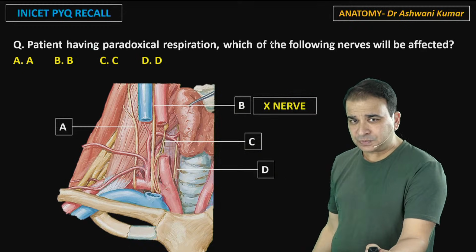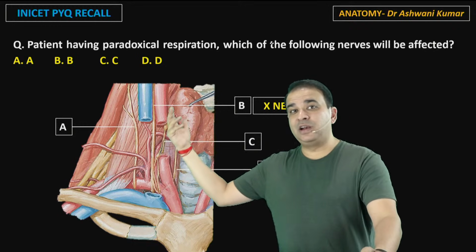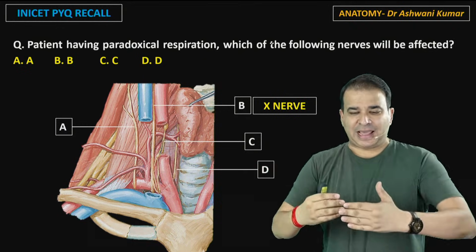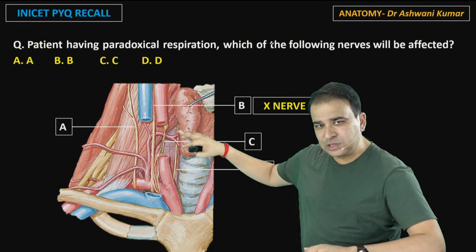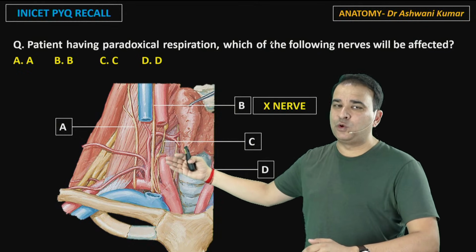That's the vagus nerve. If this is the content of the carotid sheath, what is the posterior relation? What is behind the carotid sheath? That is the sympathetic chain. Like ansa cervicalis is in front and sympathetic chain is behind. So the sympathetic chain is behind. I can also see the ganglion over there. But even if that is not visible here, the sympathetic chain is present behind the carotid sheath.